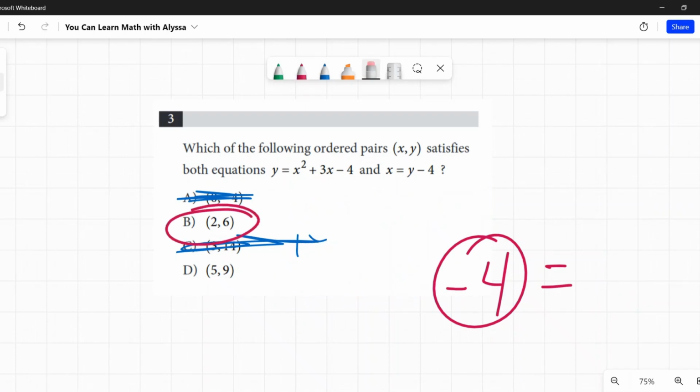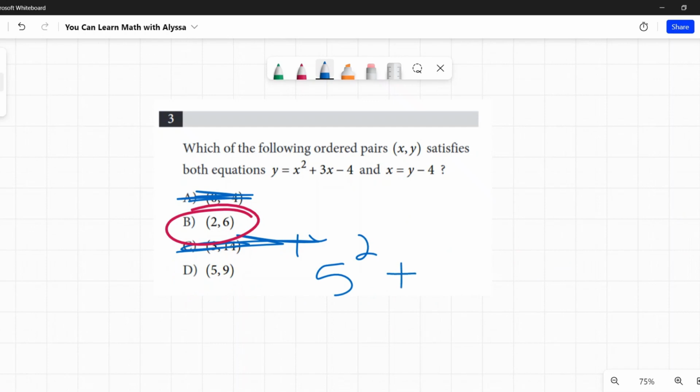Just to show you what would happen if I plugged in 5, let's do that, just to double check it. This is a good thing to do if you end up with a little extra time at the end. If you rush through it and go as fast as you can because you know you have that time pressure, you can go back and double check to make sure your answer is right.